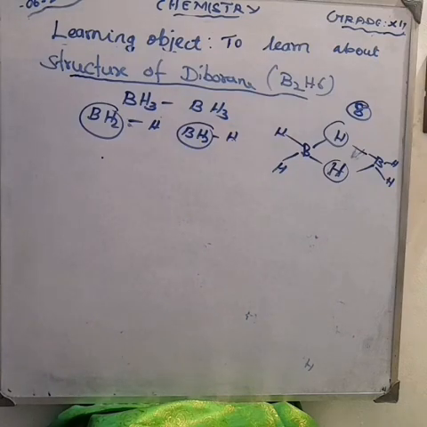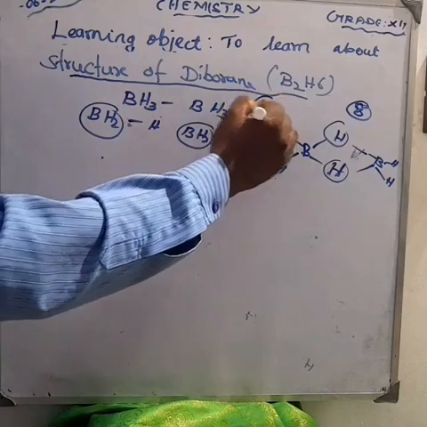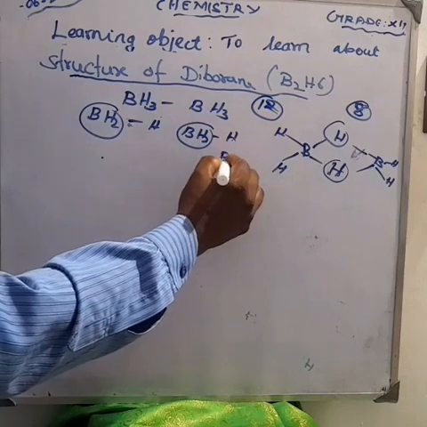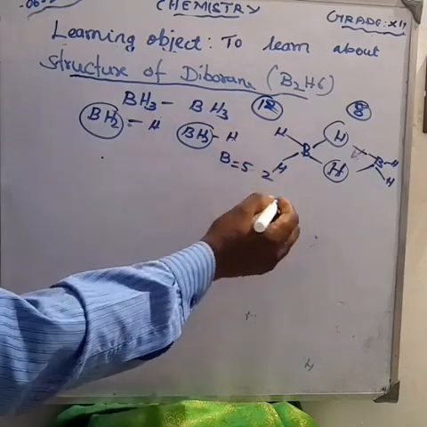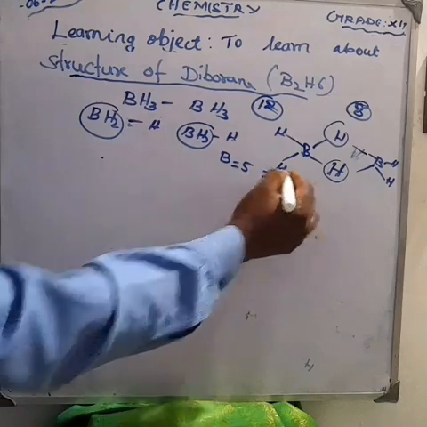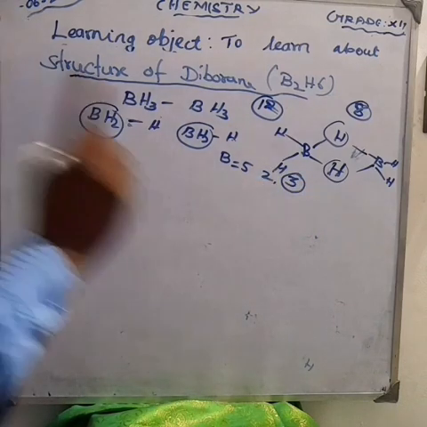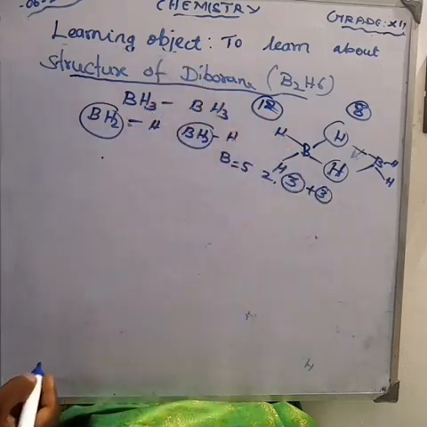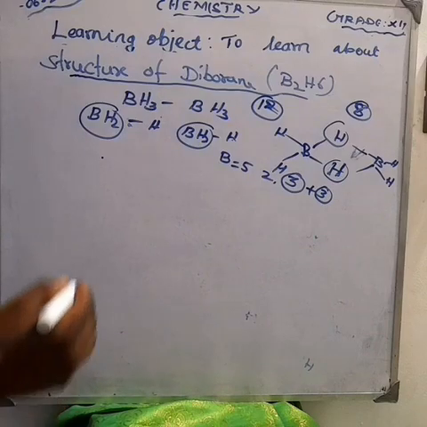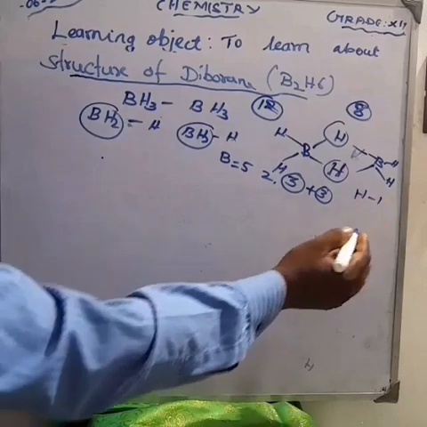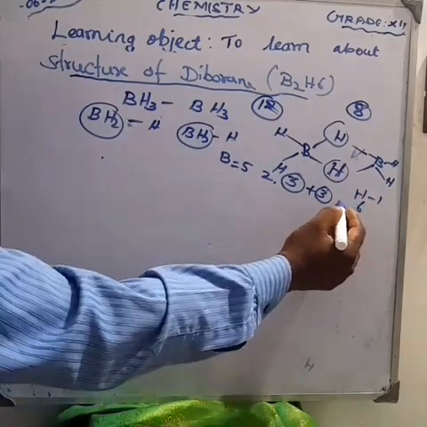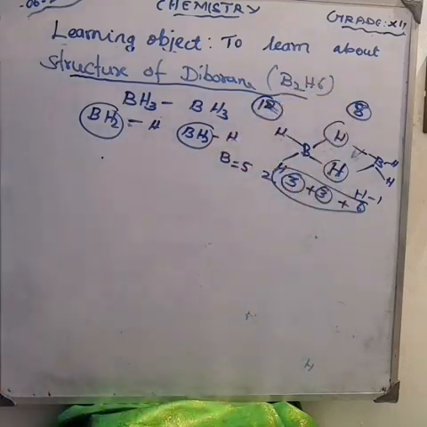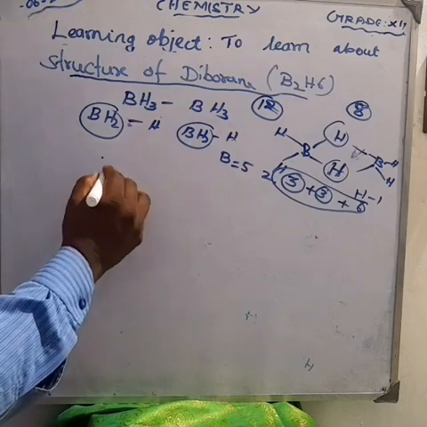Here, diborane has only 12 valence electrons. Can you understand how it becomes 12 valence electrons? What is the atomic number of boron? It is 5. In the first shell we can accommodate 2 electrons, and in the second shell 3 electrons. So 1 boron has 3 electrons, and 2 borons have 3 plus 3, 6 electrons. And hydrogen: 1 hydrogen means 1 electron, 6 hydrogens means 6 electrons. So 6 plus 6 is 12 electrons. Listen all of you.